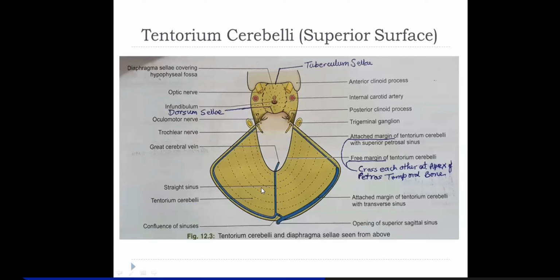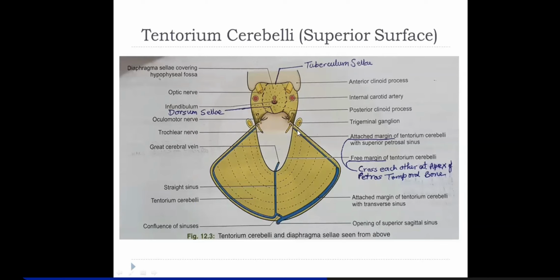Now what you're seeing is the tentorium cerebelli. This is the straight sinus, and this is the great cerebral vein of Galen, which continues as the straight sinus. This is the superior sagittal sinus, which continues as the right transverse sinus. This is the superior petrosal sinus.